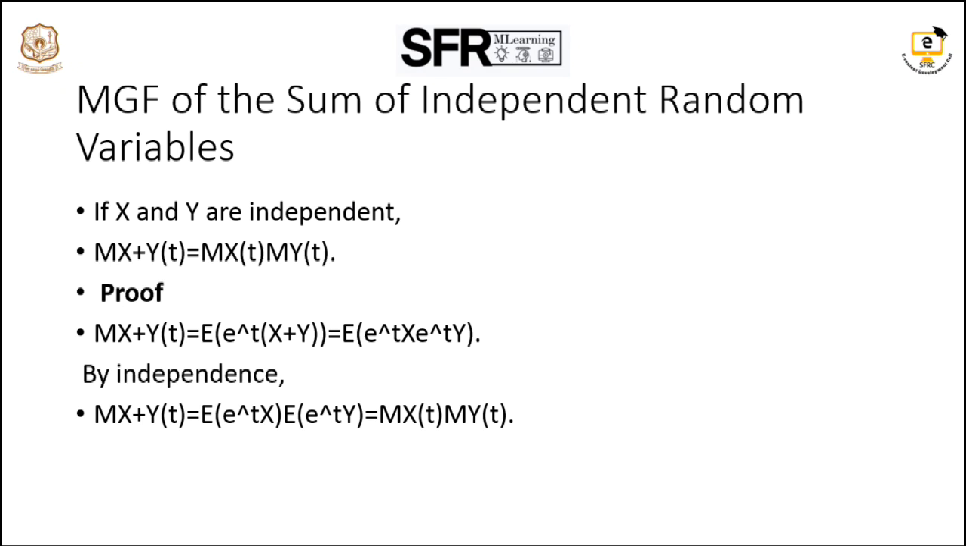Then the next property is the sum of independent random variables. If X and Y are two independent random variables, then we have M_{X+Y}(t) = M_X(t) times M_Y(t). Here also we have the additive property, that is M_{X+Y}(t) = E[e^(t(X+Y))], then we split it as E[e^(tX)] times E[e^(tY)]. Since X and Y are independent random variables, M_{X+Y}(t) = M_X(t) times M_Y(t).